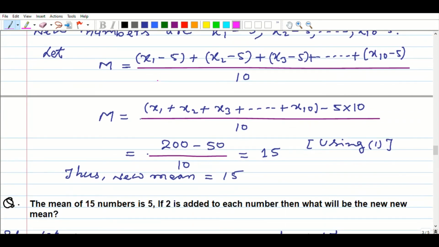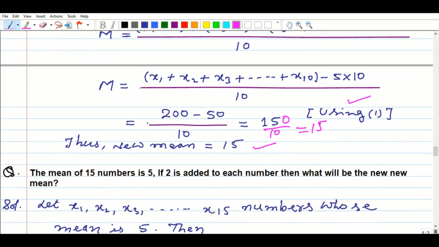Okay, so using 1, x1 plus x2 plus x3 plus dot dot dot x10 is 200, and here 5 tens are 50. Subtract 50 from 200, we get what? 150, and 150 divided by 10 we get 15. I have used here equation 1, thus new mean we got 15. So such type you can write.